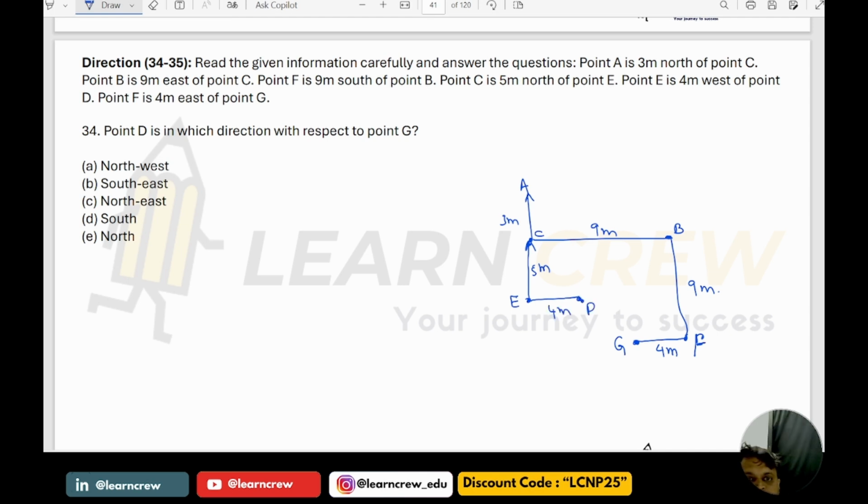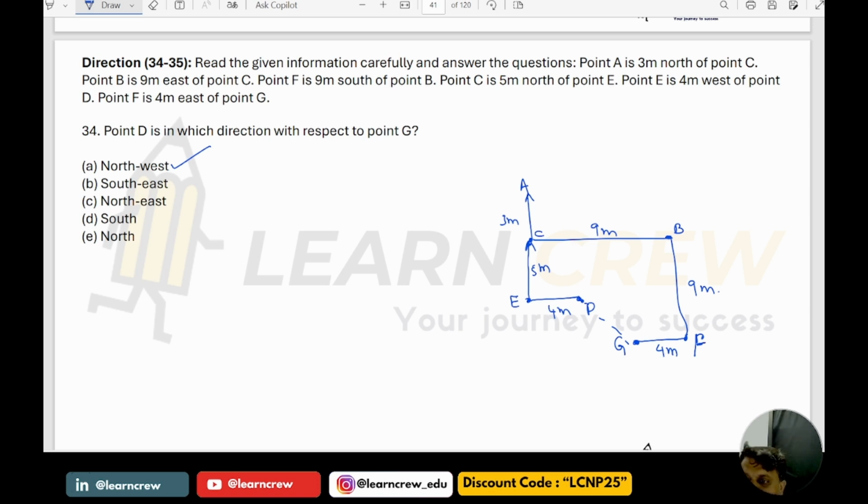Now point D is in which direction with respect to G? Northwest. So the answer is option A.